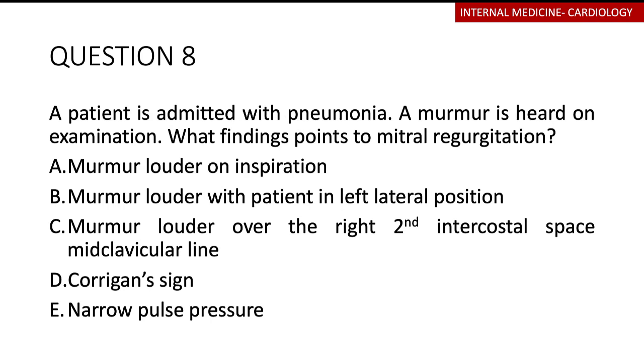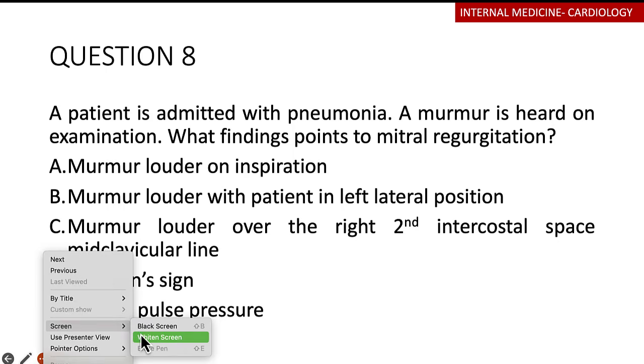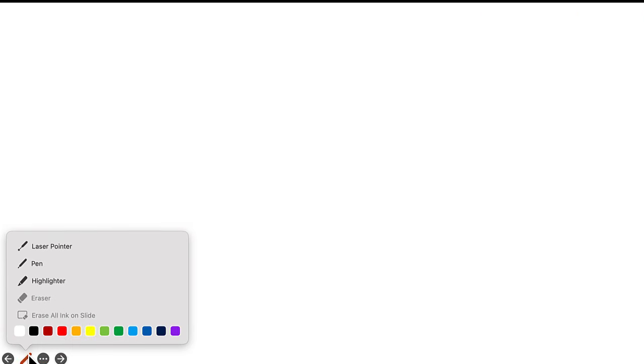Murmur loud on inspiration, murmur louder with patient in left lateral position, murmur louder over the second intercostal space, mid-clavicular line, a Corrigan sign, narrow pulse pressure. So already off the bat, if they're asking you a murmur is heard on examination, what points towards mitral regurgitation? Obviously, they're relating to the murmur, so it would be dumb to actually go for either option D or option E. But let me just show you a whiteboard and explain the way someone once explained this to me.